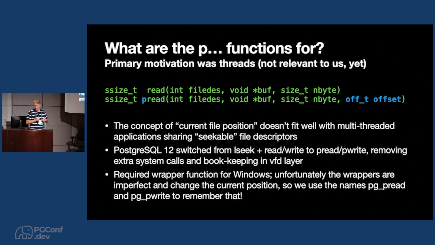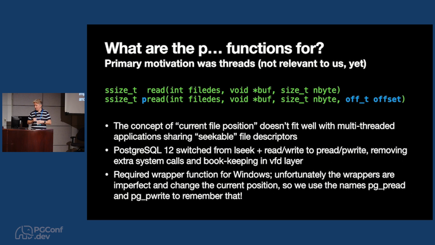That's very simple. In Postgres, we're not using threads yet. Hopefully one day we will, and maybe that eventually will be a problem for us. But it was still convenient for us. And in fact, one of my first commits when I got started as a committer in Postgres was to change a lot of parts of Postgres to use pread instead of seek and read, because I was really annoyed by how often we call seek. We're not doing that because of anything to do with threading, but it did remove a bunch of complexity, because we have these virtual file descriptors, so we had to keep doing all this bookkeeping.